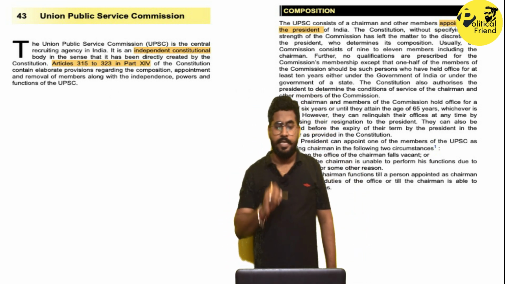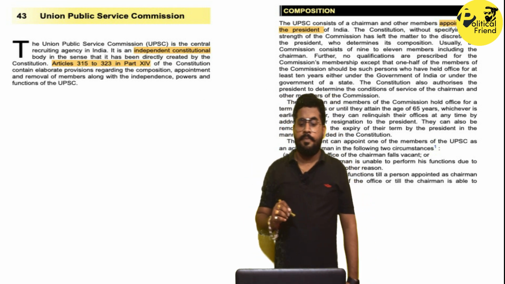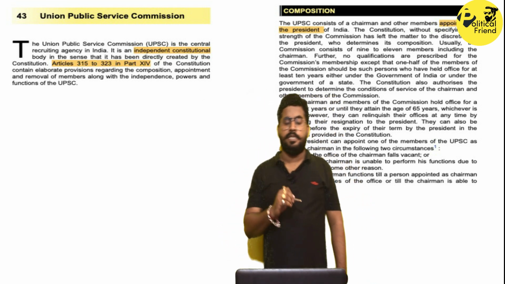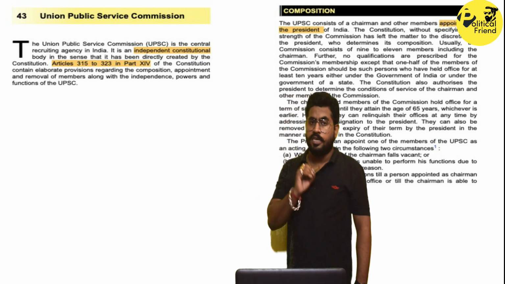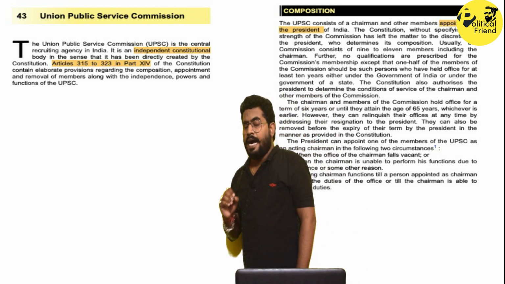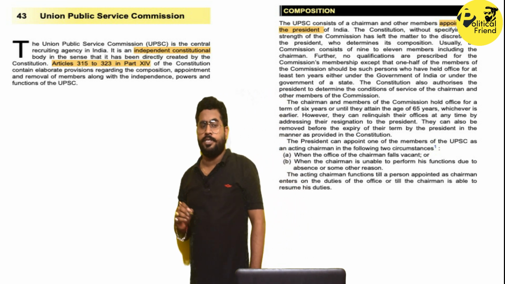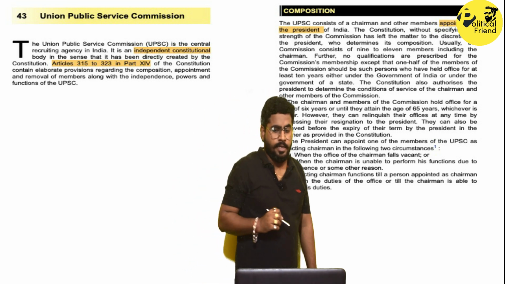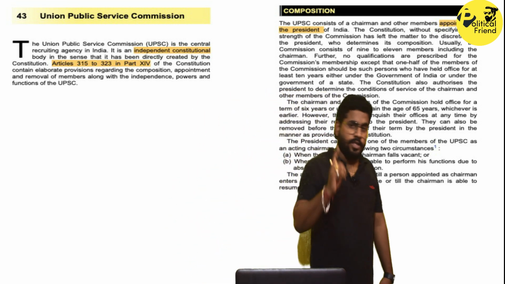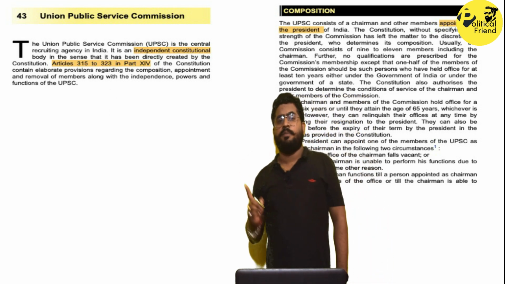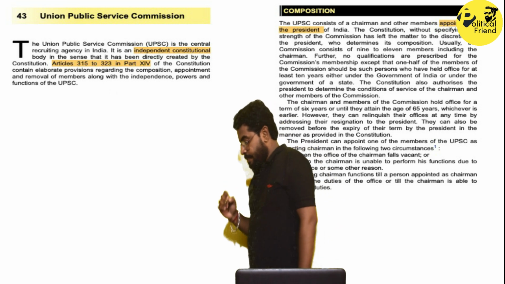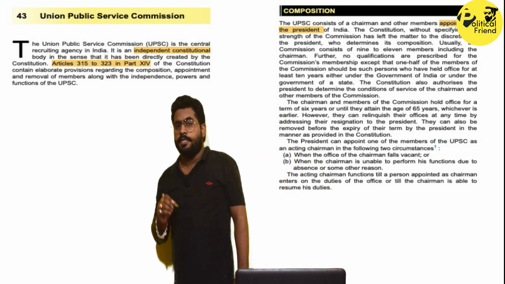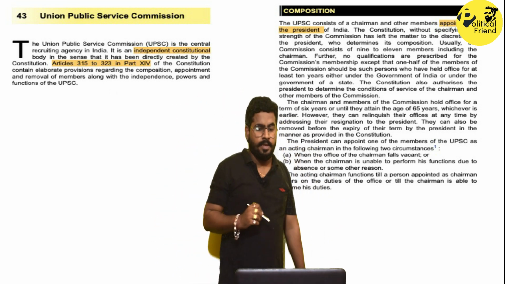The Constitution says that at least half of the members should be persons who have served the government, either in the central government or in the state government. So, the only criteria for half of the members is that they should have served in the government of India or in the governments of states.